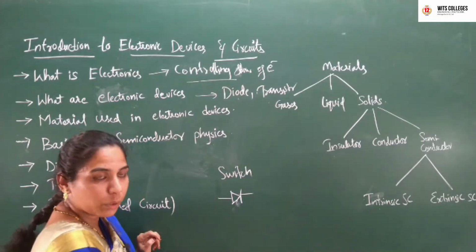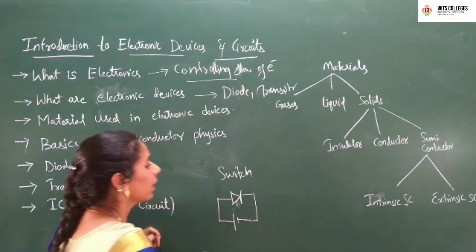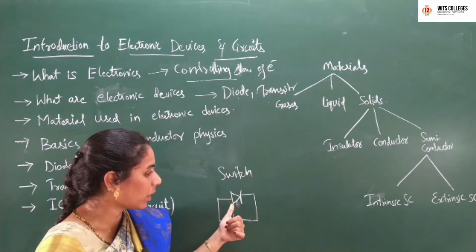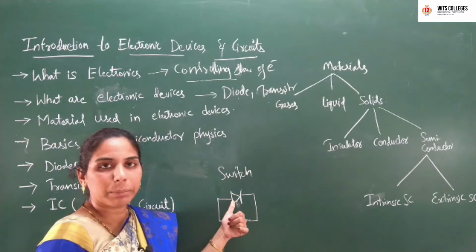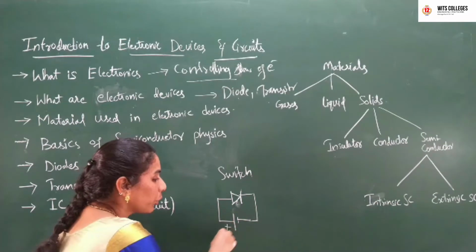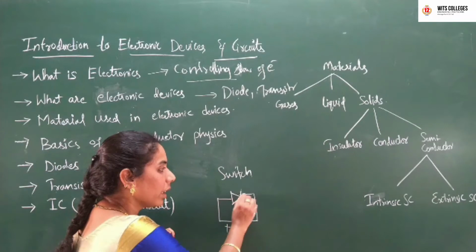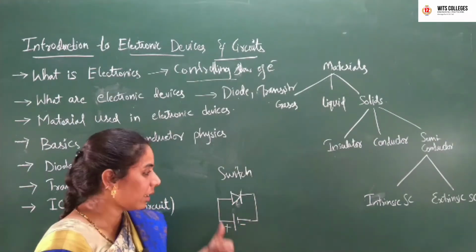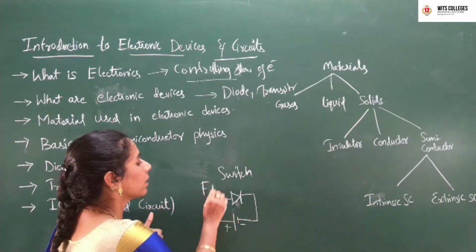A diode has two terminals, one is the anode terminal, another is the cathode terminal. If the anode of a diode is connected to the positive terminal of a battery, and the cathode is connected to the negative terminal of a battery, then this diode is said to be in forward bias.